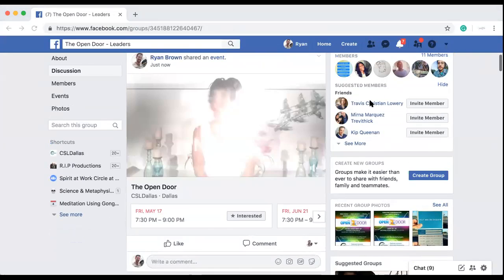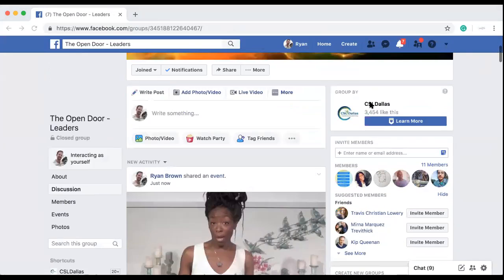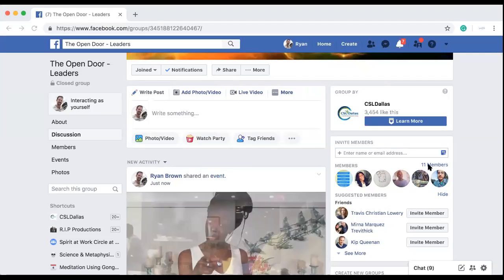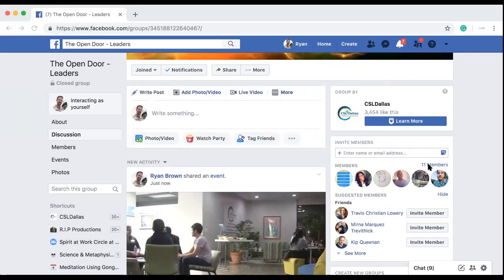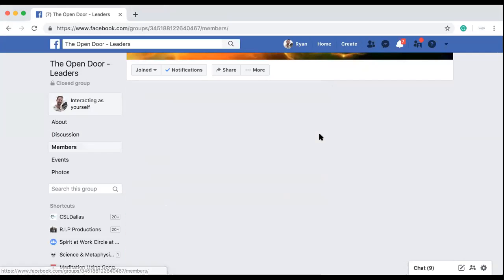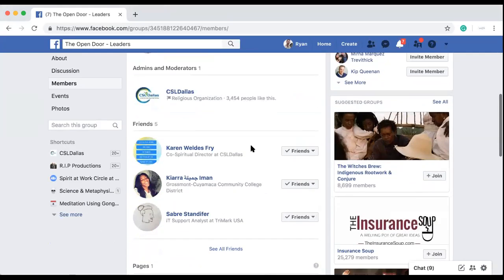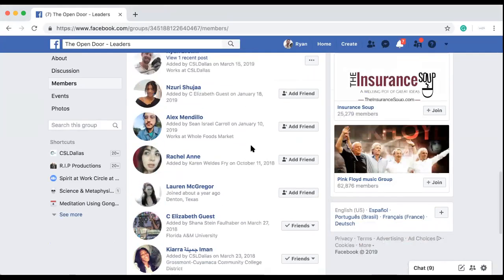But I'm also going to look at the members that are inside of here. And to do that, I can go over here on the right-hand side and click on the members. Now, I'm going to look for people who would probably fit the profile of the type of person that I think would fit well for this group.